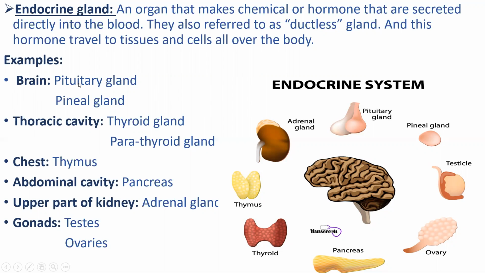In the brain, the pituitary gland and pineal gland; in the thoracic cavity, there is the thyroid gland and parathyroid gland. In the chest, the thymus gland. In the abdominal cavity, the pancreas, and the upper part of the kidney is the adrenal gland, and gonads are also endocrine glands, in testes and ovaries. These are all the endocrine glands present in the human body.